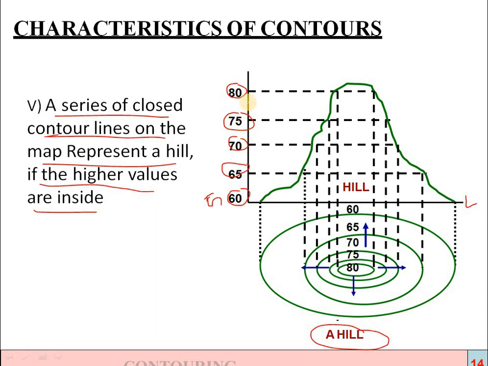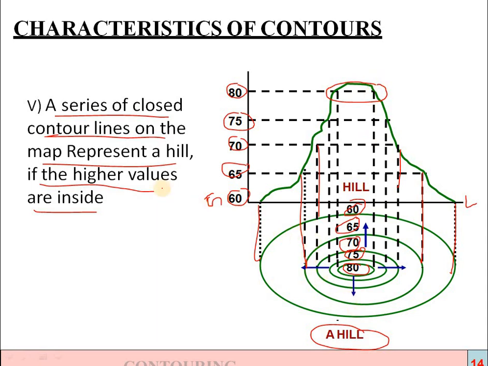Seeing in the plan, the outer line will be the 60, and 65 will be this one, and 70 will be the inside. Then this will be the 70, the next one will be the 75, and the remaining portion will be the 80.